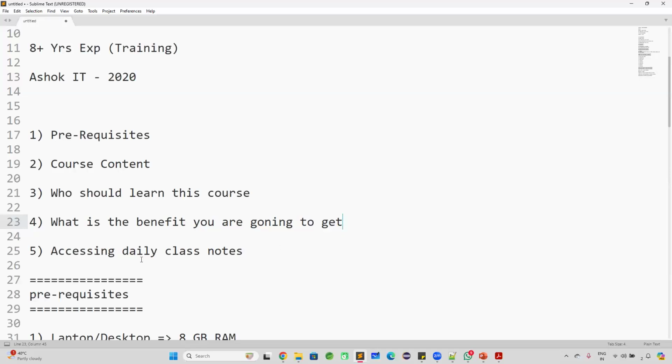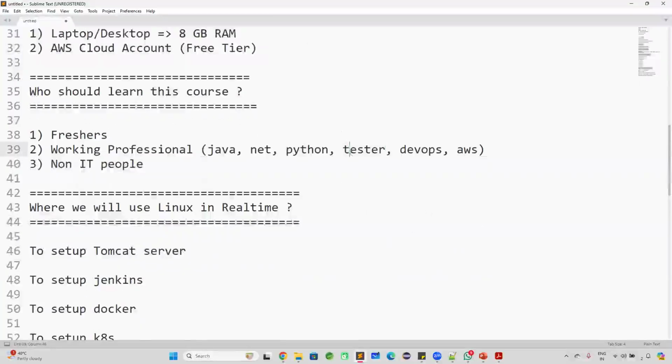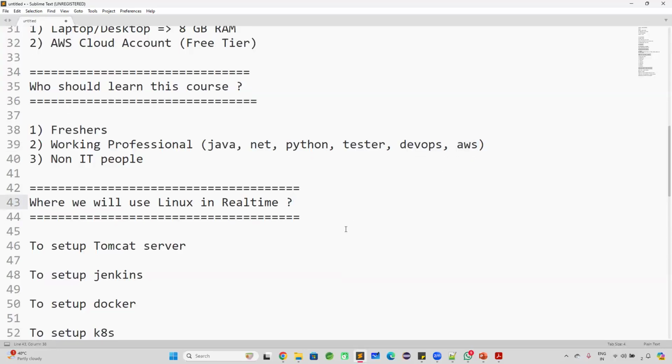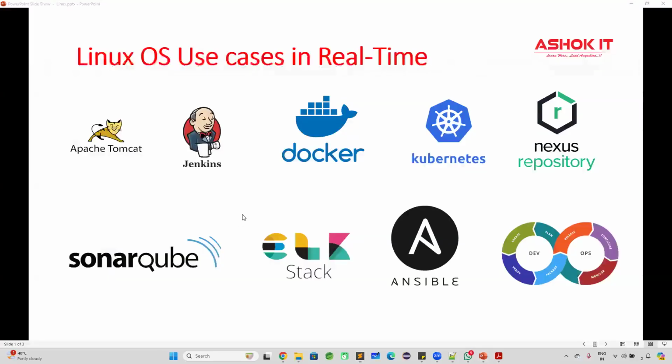And for every software engineer, irrespective of your domain, whether you are a developer, a tester, or in DevOps or the AWS domain, that doesn't matter. Everyone can learn this course, and definitely this course is going to be very, very useful for you. I have already shown you the proof. All these servers we will set up on Linux machines in real time.